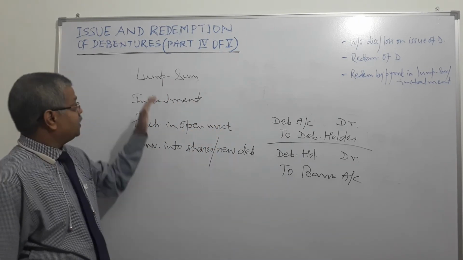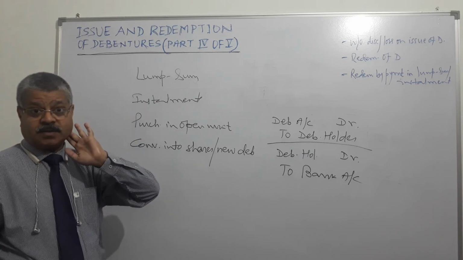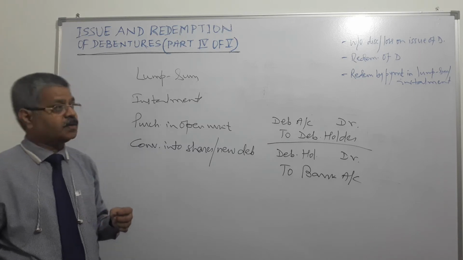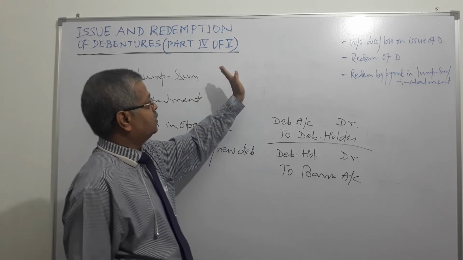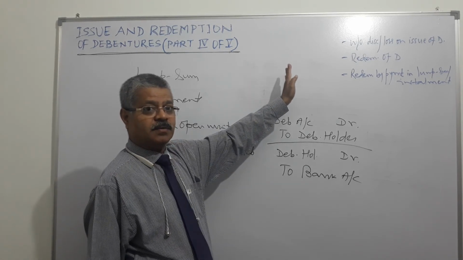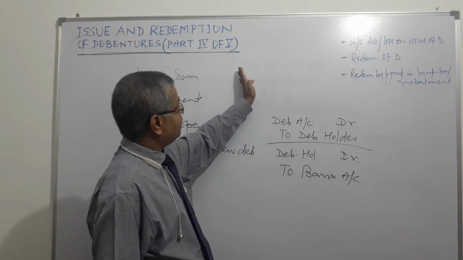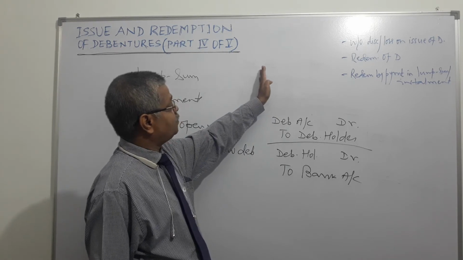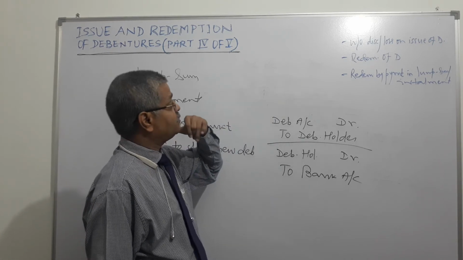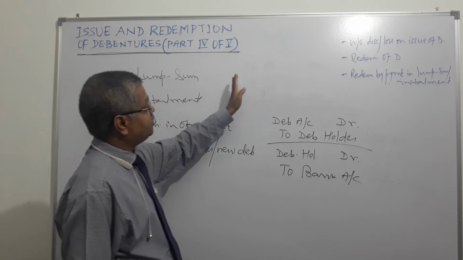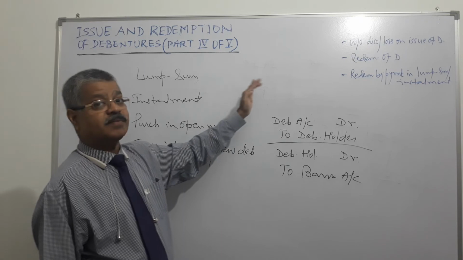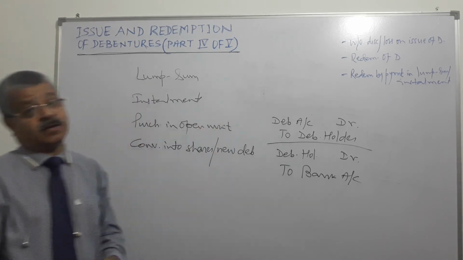Now, if lump sum payment is being made in case of redemption with premium, then debenture account debit, right? Premium on issue of debentures will also be debited because it is at premium. And what will be credited? Debenture holder will be credited. Second entry will be debit debenture holder, credit bank account.